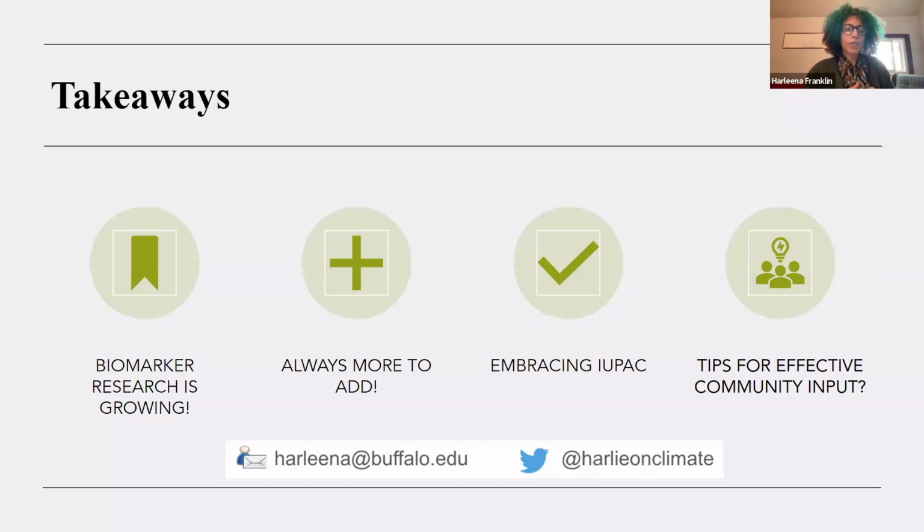So really the main takeaways for all this is that biomarker research is going strong. It's definitely being used a lot in climate research, and it's growing. There's definitely always more to add to our list. There are plenty of more niche compounds that we might not have included in our list, but there's definitely space to add those as needed as people put out more research. We're definitely trying to embrace this IUPAC nomenclature because it is this formal chemical taxonomy.